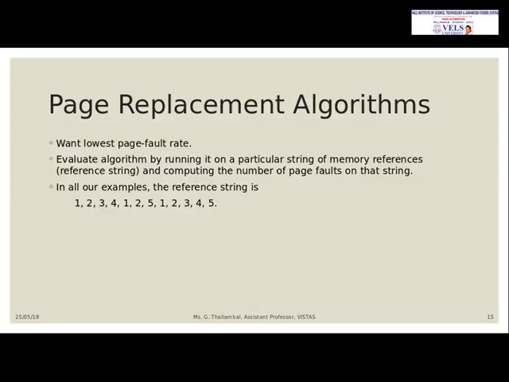And some algorithms are used by the operating system for replacing. The main motto is that a lower page fault rate should be achieved, so those algorithms will be chosen. We will see how it is checking the page fault rate as lower, and how it is using a reference string to choose the victim. We will see this in all these diagrams.